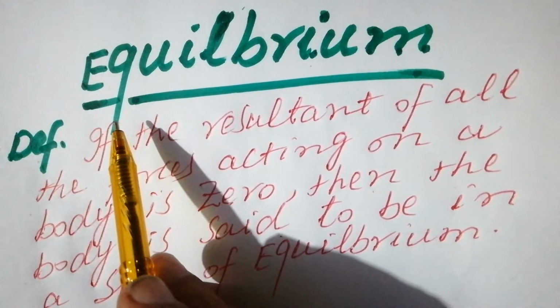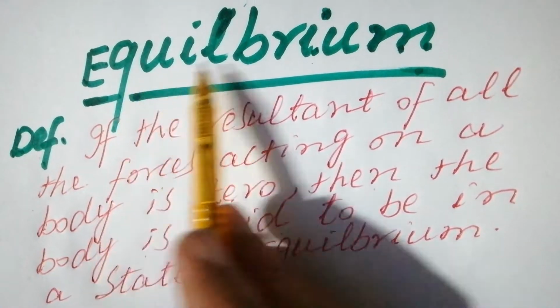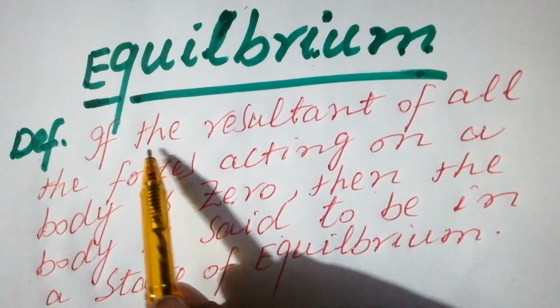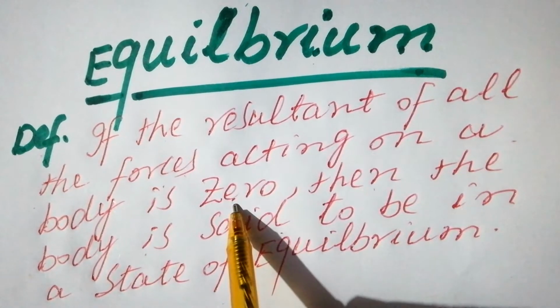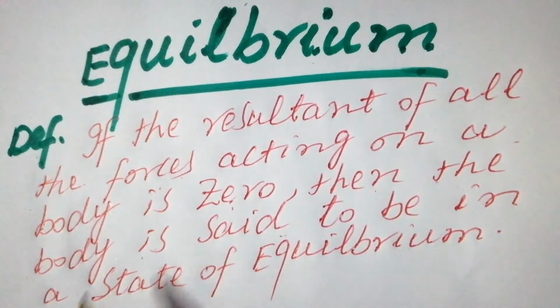My dear students, I will discuss today about equilibrium. I mean, what is equilibrium? If the resultant of all the forces acting on a body is zero, then the body is said to be in a state of equilibrium.